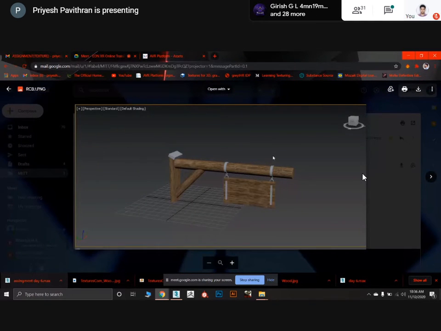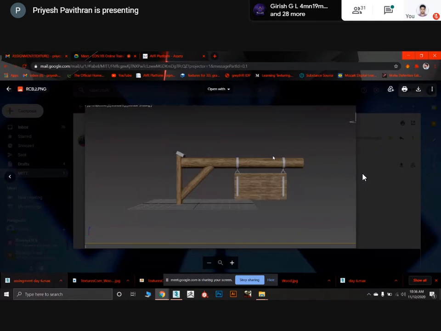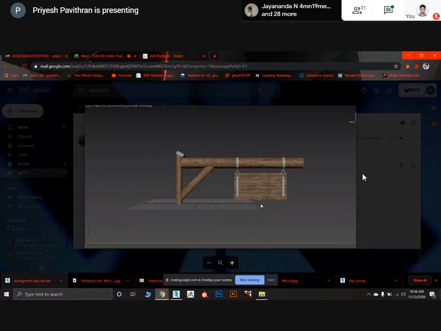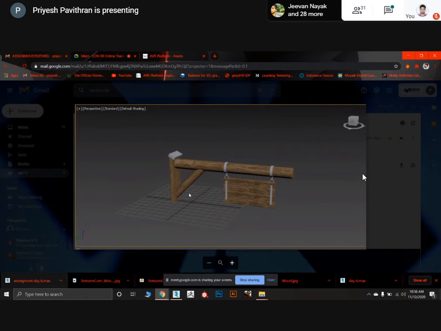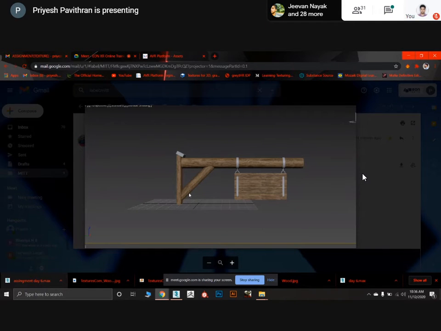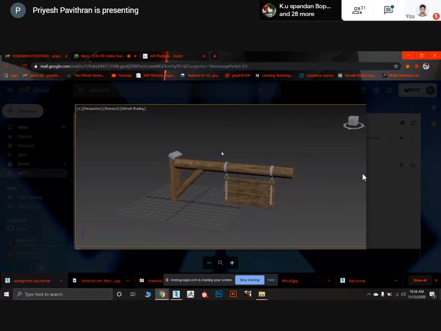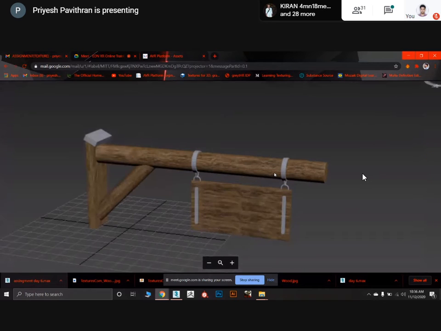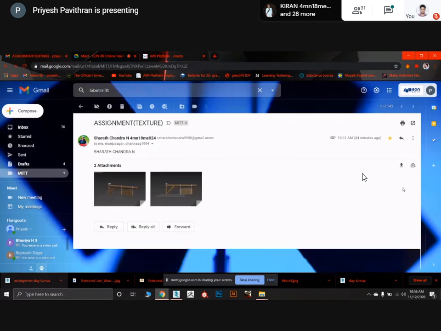Sharad Chandra, yes, it's looking good, Sharad. Nice one. The UVs are not stretched. You have arranged it. You have given the randomness. You have maintained this part. No major issues. Just make this box a little bit smaller. That's the only suggestion. And the metal, I think you have applied the texture, but because of the screenshot it is not visible, I guess. Yes. Okay, Sharad, nice work. Thank you, sir.